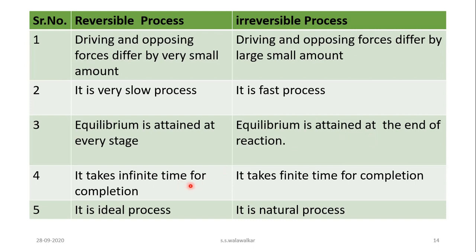A reversible process takes infinite time for completion, but an irreversible process takes a finite time for completion. A reversible process is a theoretical, ideal process, but an irreversible process is a natural process. So these are the distinguishing points between a reversible process and an irreversible process.